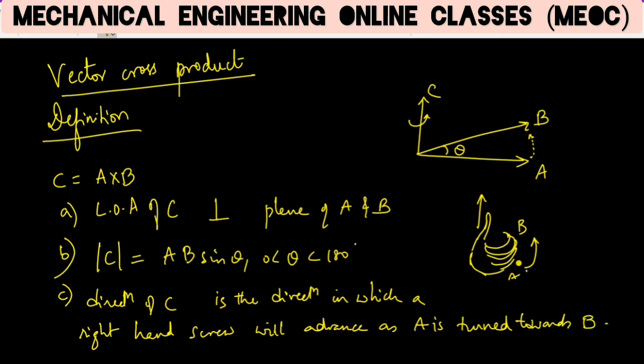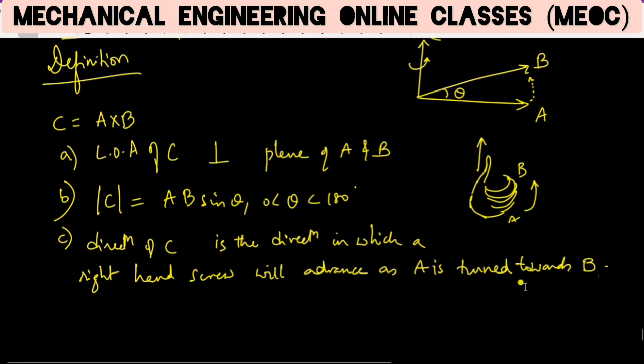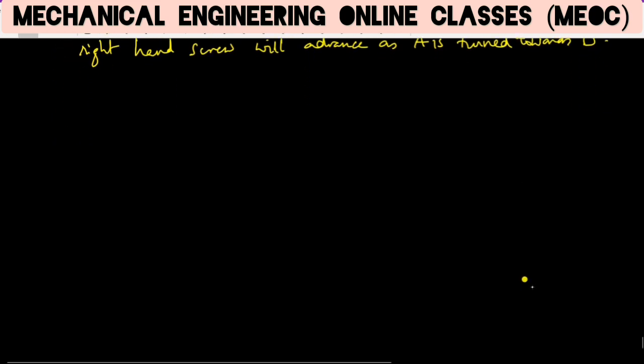So we shall see how we can bring an analogy between A cross B and finding the moment. Moment is the perpendicular distance into force, we know that. Suppose there is some force F acting through a point A and a point B here. This F is a force vector acting through these two points.